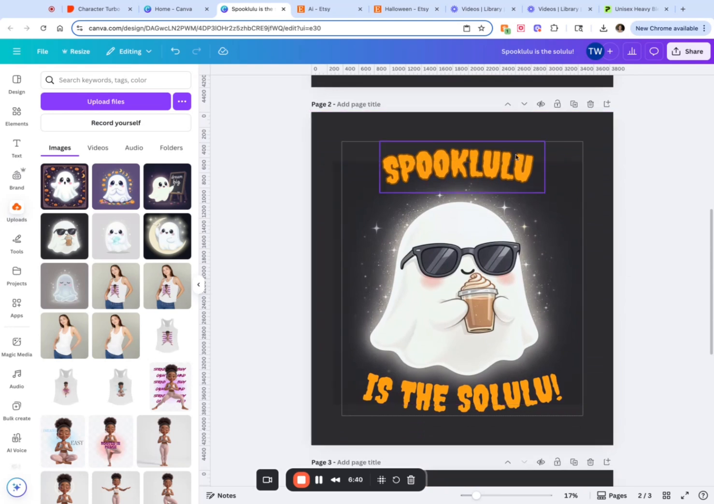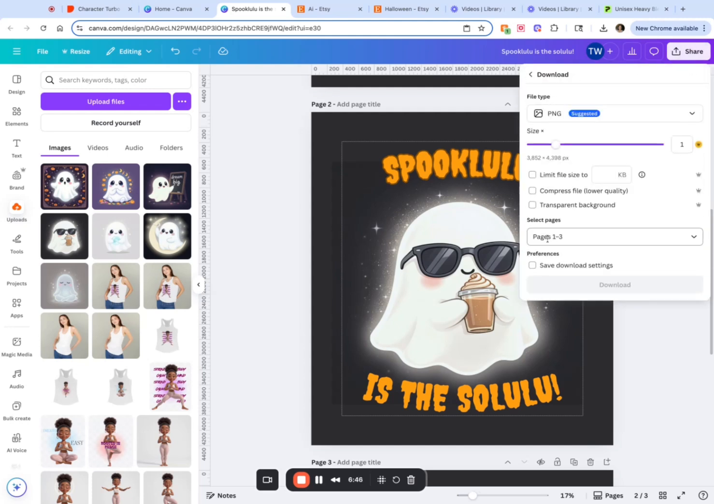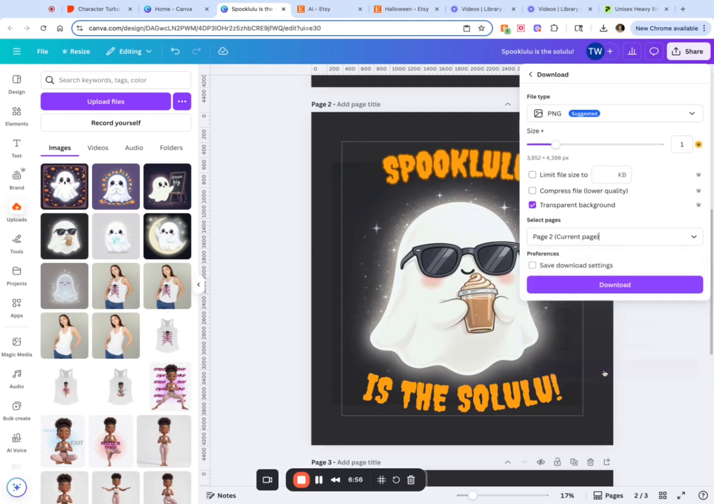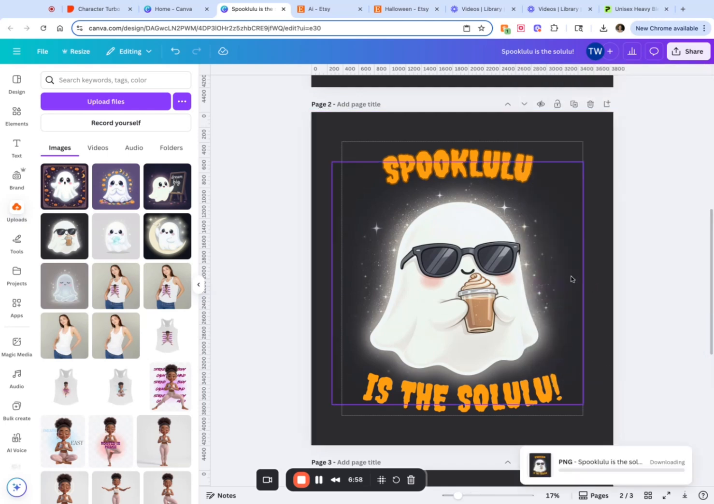Spooklulu is the Solulu. And what I'm going to do is hit the share button, download it, PNG, and I'm going to keep the background transparent. So I'm going to click that, and I just want the second page. So I'm going to do that, hit done, and download. And then we're going to go over to Printify.